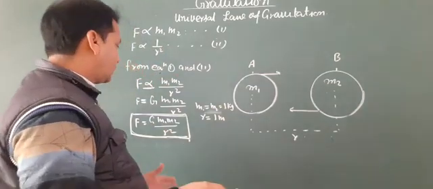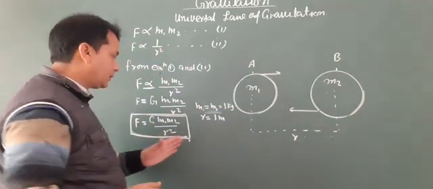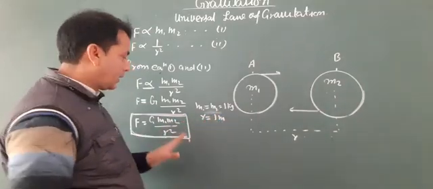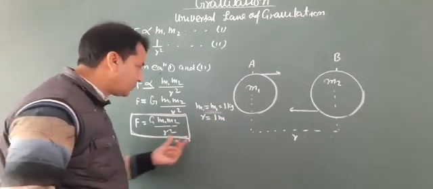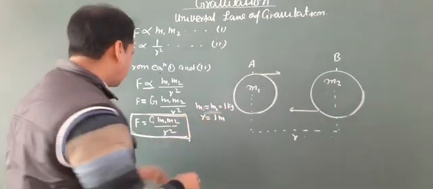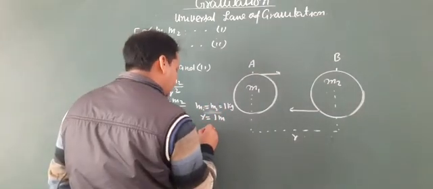Then we can put the values of m1, m2 and r here.